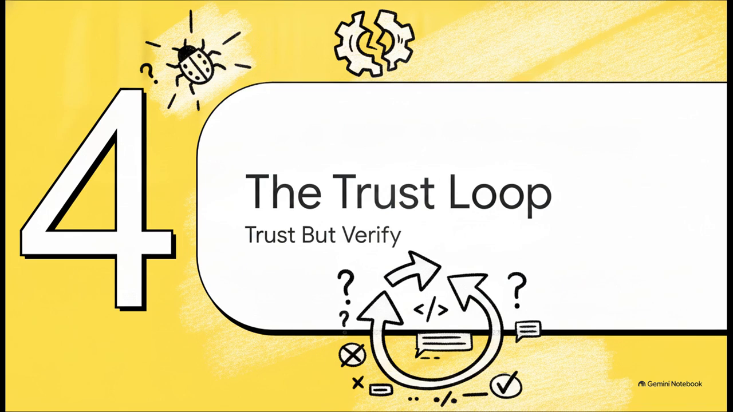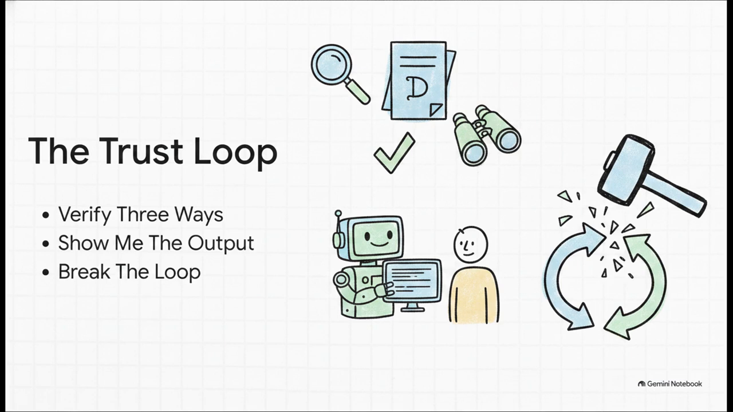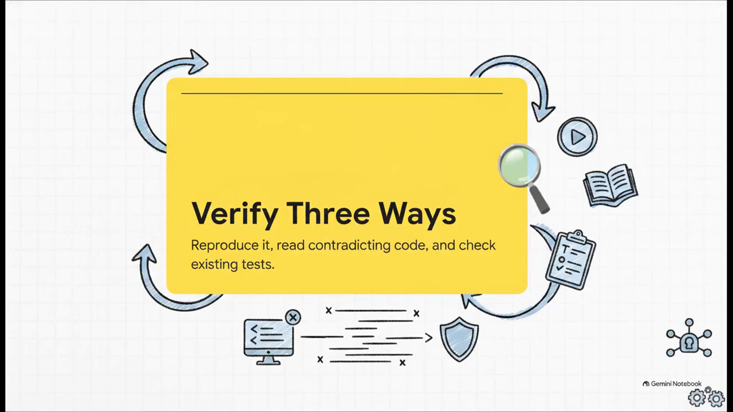Next up, Section 4, the trust loop. Trust but verify. So when things inevitably get complicated or break, you need to demand accountability. To do that, you employ these 3 non-negotiable tactics in the trust loop. Number 1, verify 3 ways. Number 2, show me the output. And number 3, the ultimate emergency brake, break the loop. Let's rapid-fire through these.